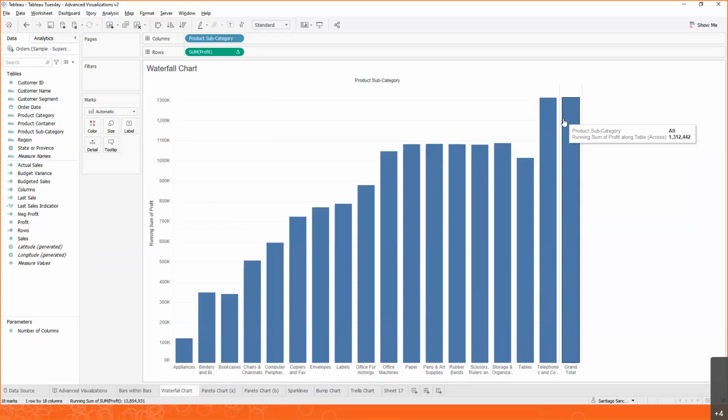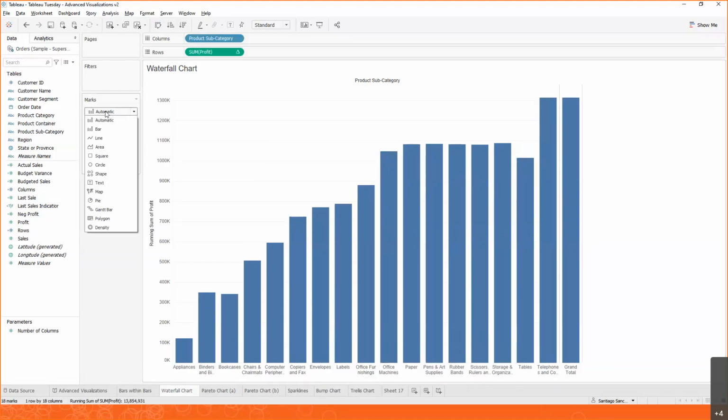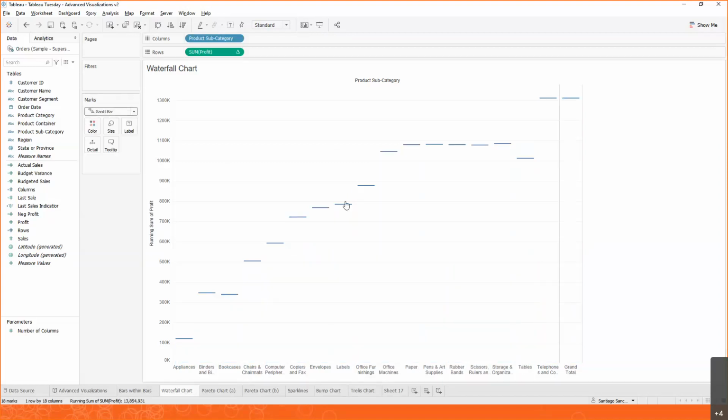So it's almost there, but a waterfall chart doesn't show like that. It's not represented like this. A waterfall chart starts from the top and then goes down, from the bottom to the top, as a bar chart does. So what we want to do is use this marks area again. And instead of using a bar chart, which is what is suggested, we're going to use a Gantt bar. When we use a Gantt bar, what we are marking now is the end of the bar. We're showing the top.